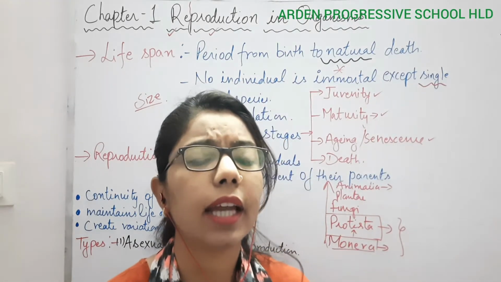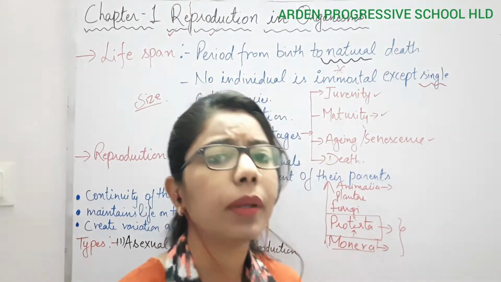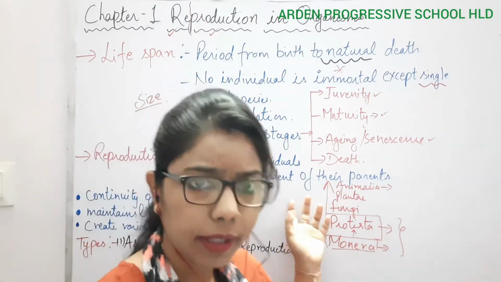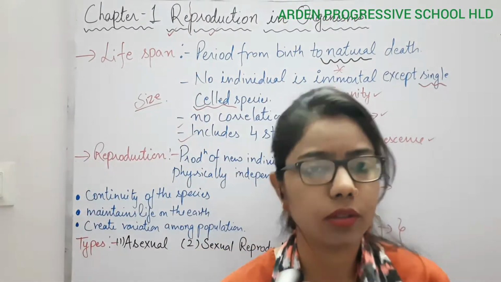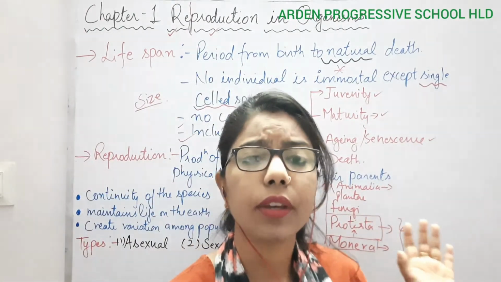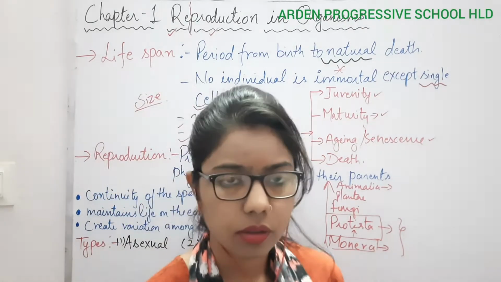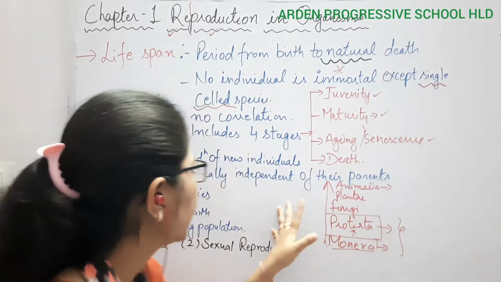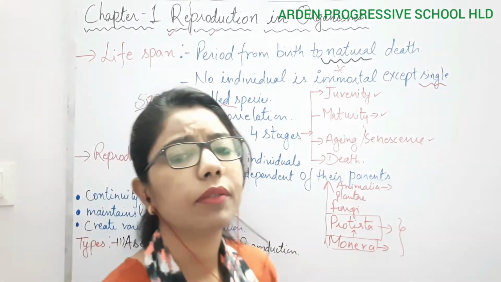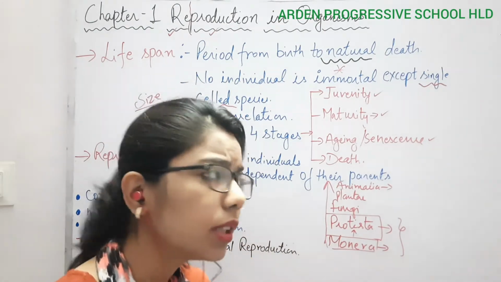It means the offspring which are forming from the parent are independent of their parents and can survive on their own. This process is very important so that we can continue our population. Reproduction is very, very important, and one by one we will understand how many types there are and what is the use here.